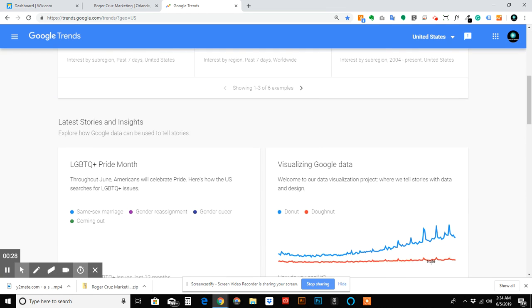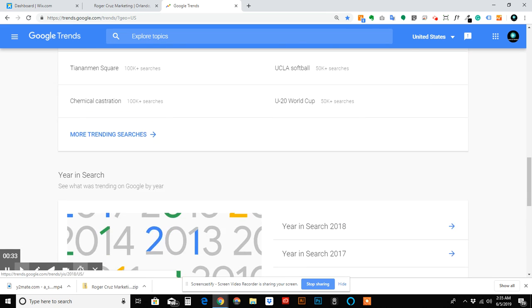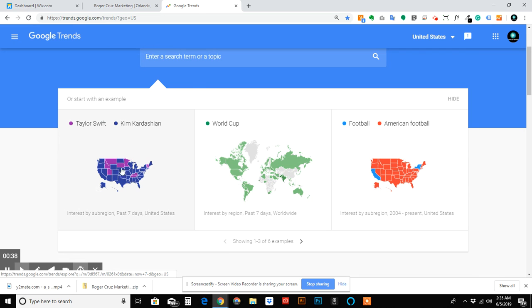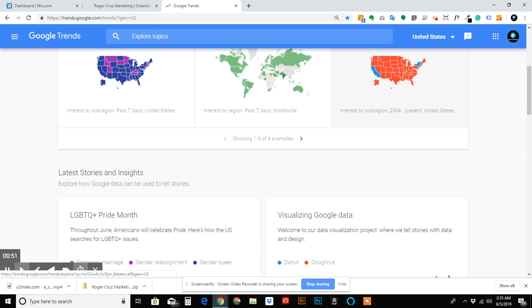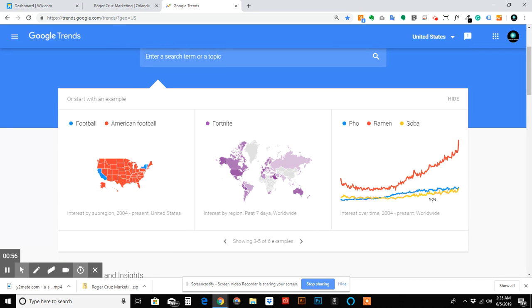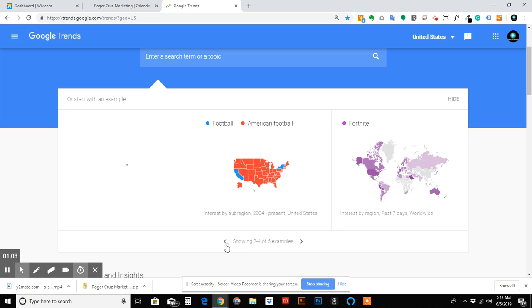So Google Trends is pretty cool software. It's got a lot of useful information, a lot of information you can kind of get lost in. And there's some funny stuff, like, for example, who gets searched more, Taylor Swift or Kim Kardashian, how popular the World Cup is by region, what's more popular in search terms, football or American football. There's some more examples that they give us: Fortnite, pho, ramen, soba, cupcakes. It's how popular these things are in general.